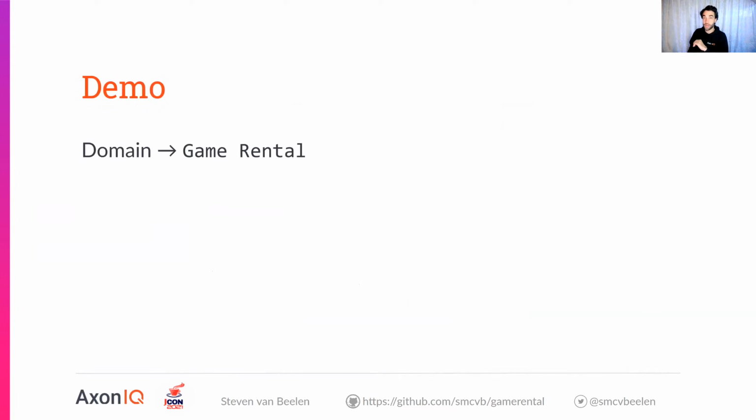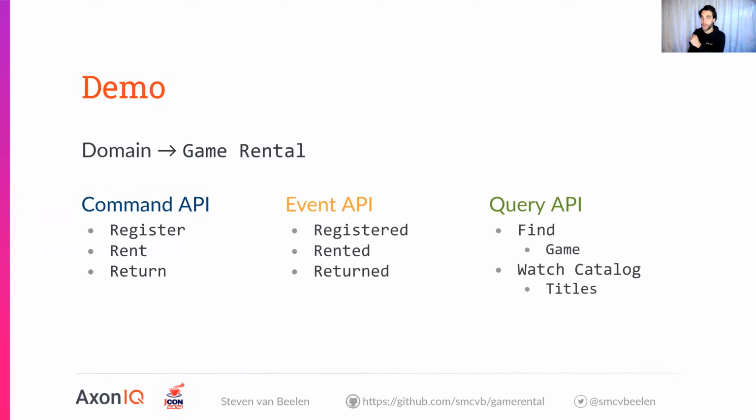I'm going to use a game rental application as the domain. And I've already decided what the API is going to be. We have a command, an event, and a query API, and that's what we share with everybody who wants to connect with our app. So that's what we do with the outside world.